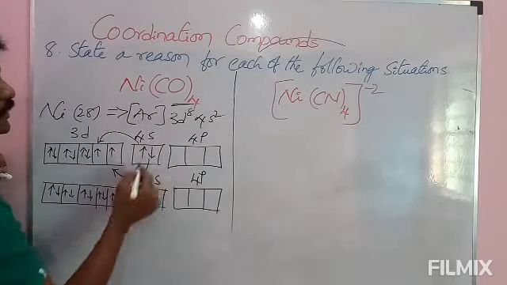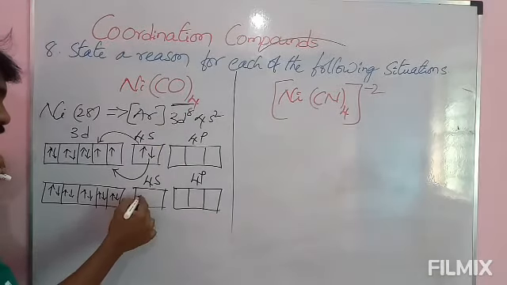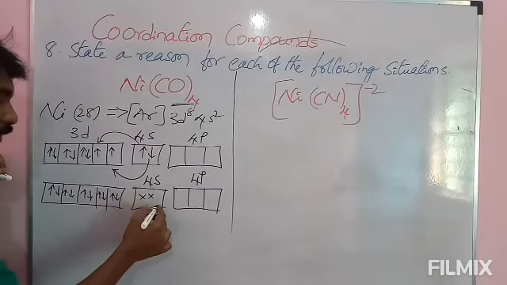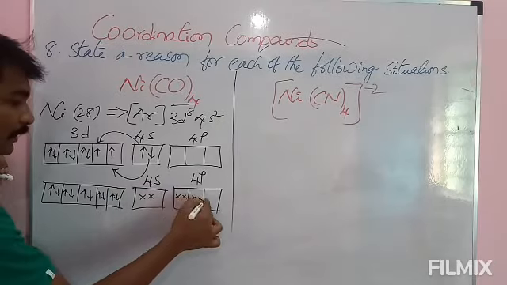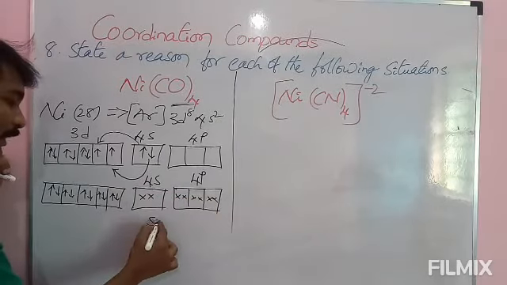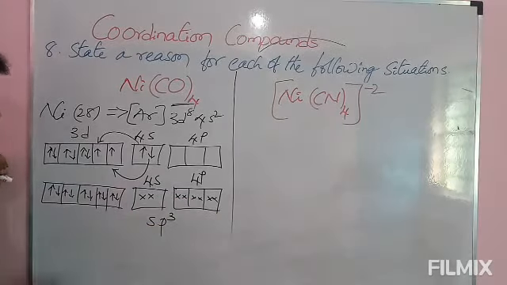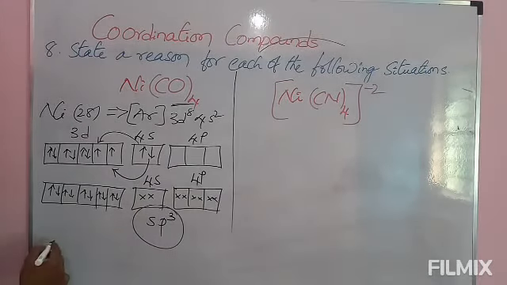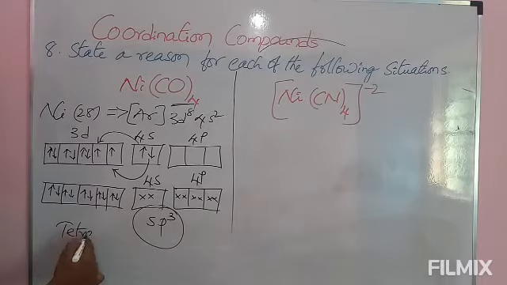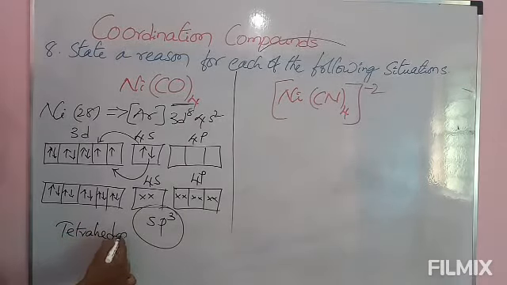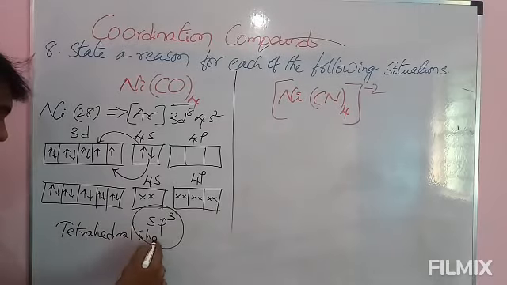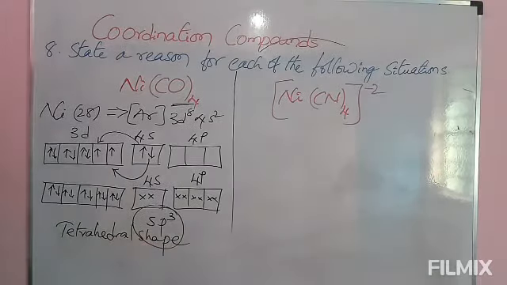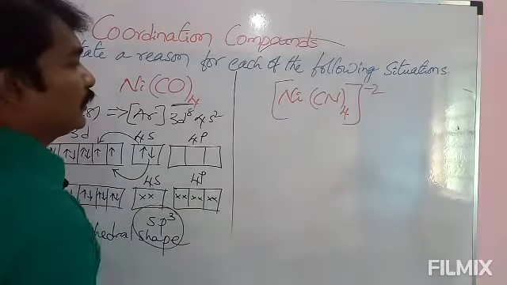Here how many ligands are there? 4 are there. It requires 4 vacant orbitals. 1 2 3 4, 1s 3p, sp3 hybridization. sp3 hybridization in the sense, what is the shape of the molecule? Tetrahedral shape, tetrahedral geometry, or you can write tetrahedral shape. sp3 hybridization, tetrahedral shape. Now come to this one.